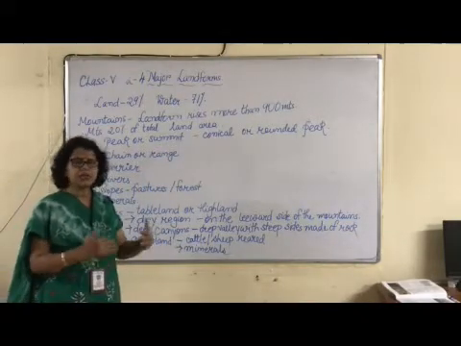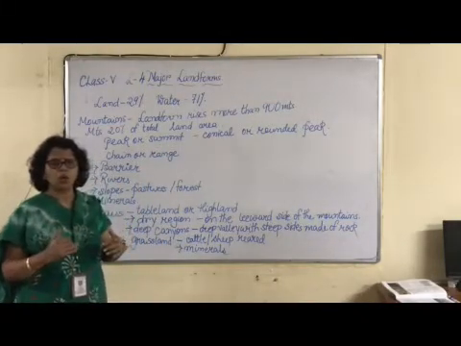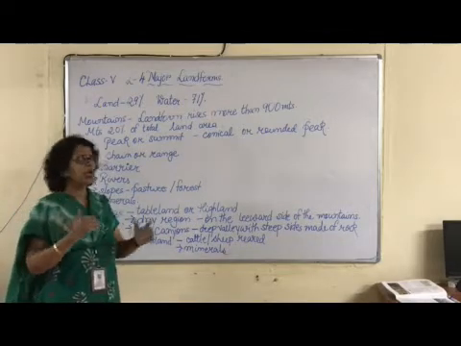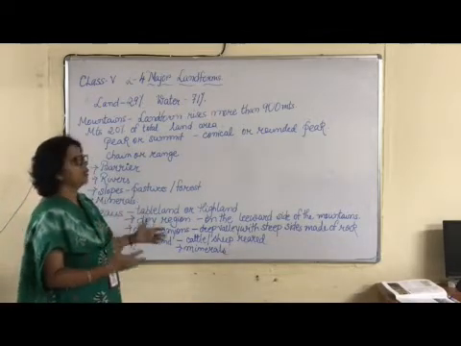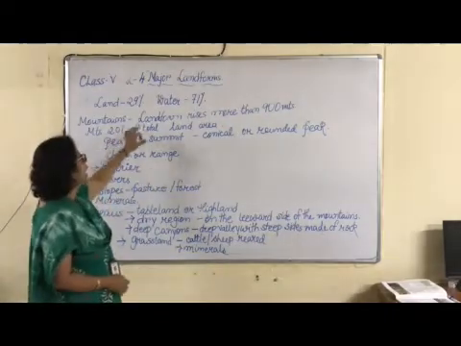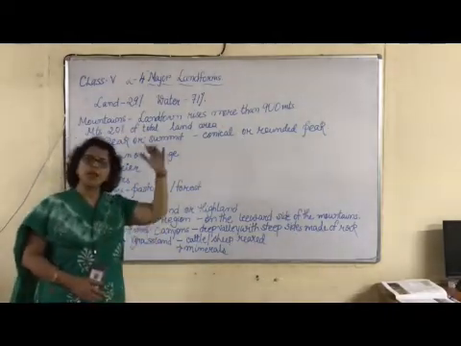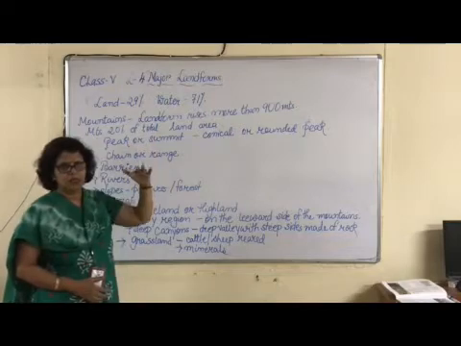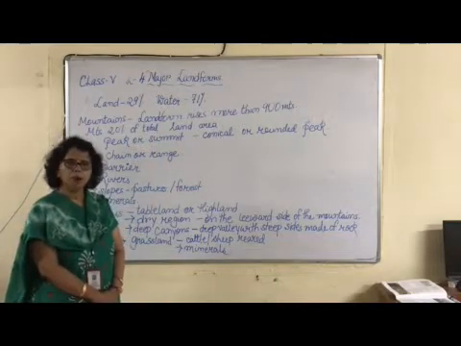We have hills and we have mountains. Hills are lower in height and mountains are much higher than hills.